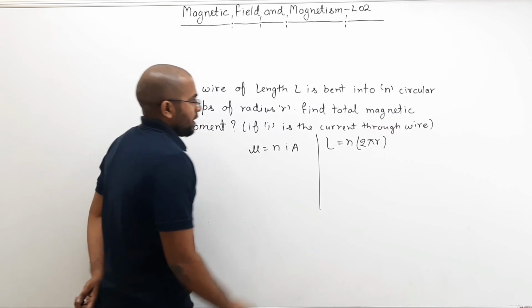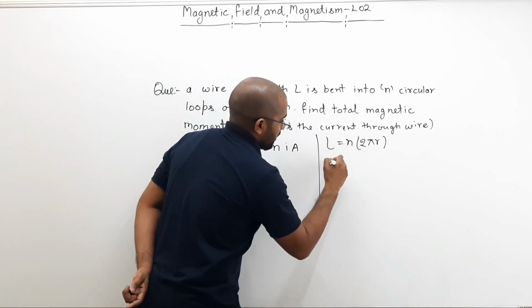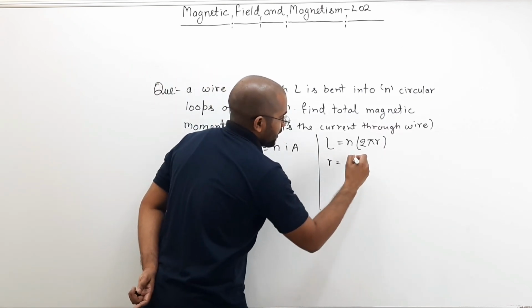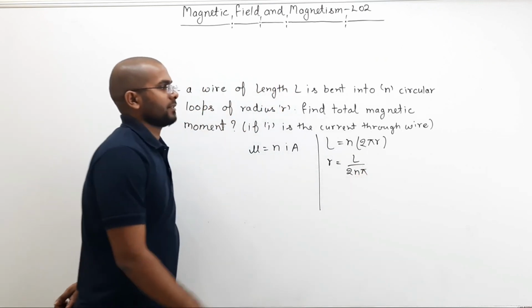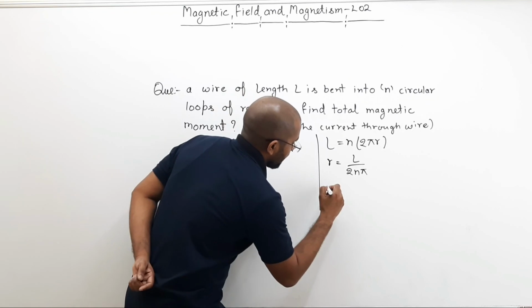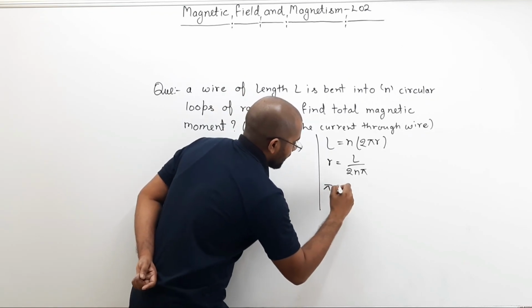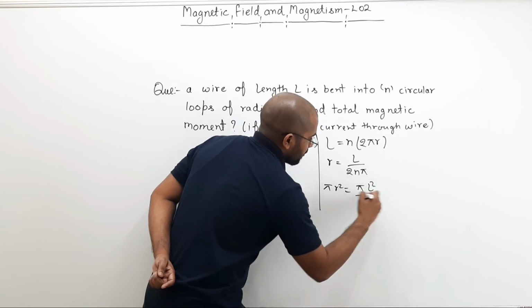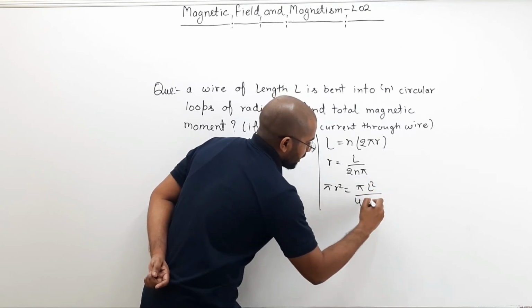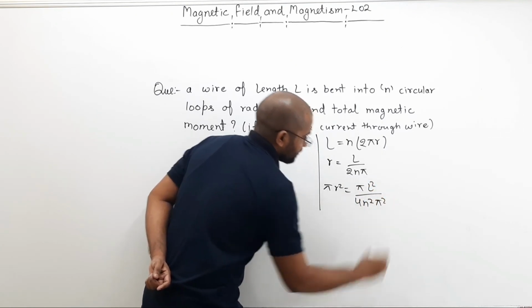Now I can say here r equals L divided by 2n pi. So what is area? Pi r square equals pi times L square divided by 4n square pi square.